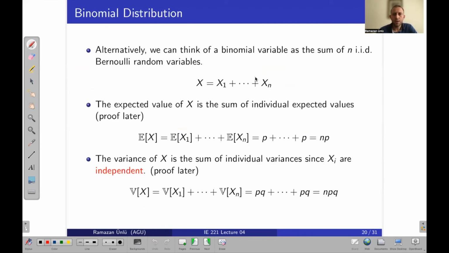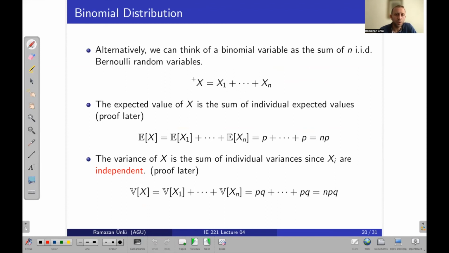So let me give you some quick information about the binomial distribution. We can think of binomial variables as the sum of n independent identically distributed Bernoulli random variables.